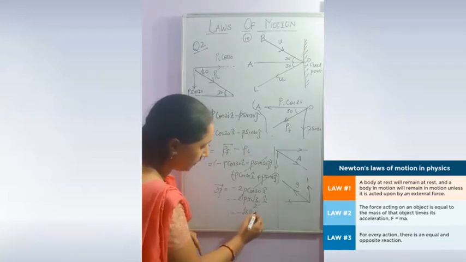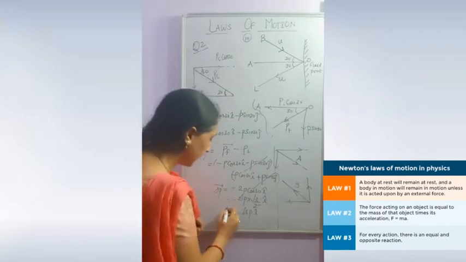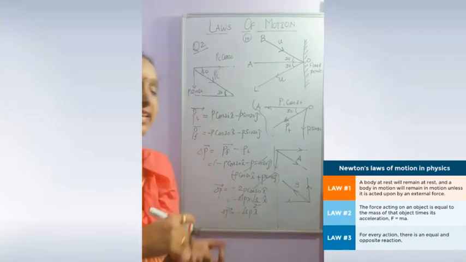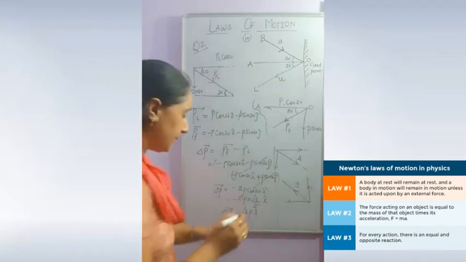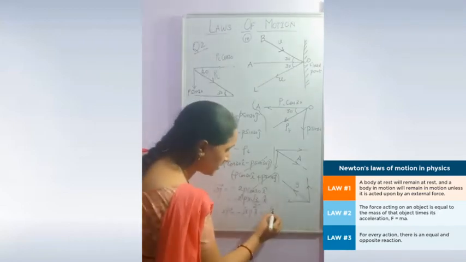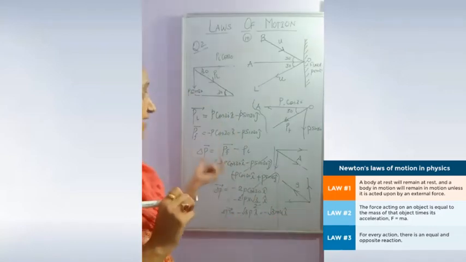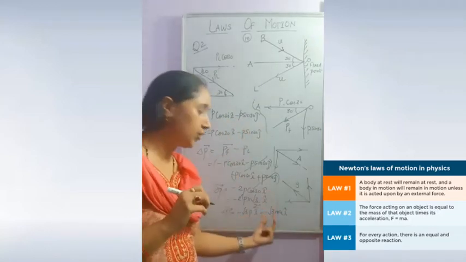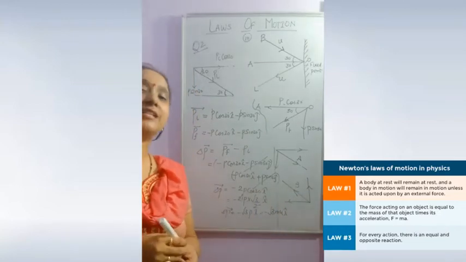Root 3 P i cap. This is the value of the change in momentum, which is root 3 mu with a minus sign, meaning along the negative x direction.